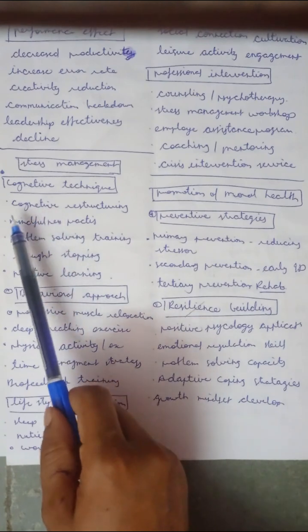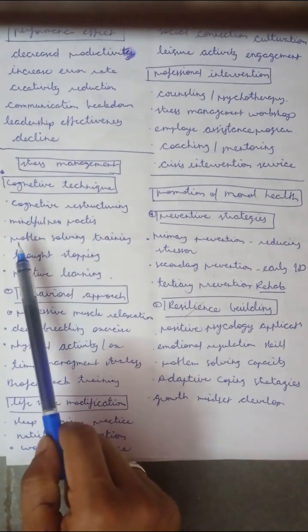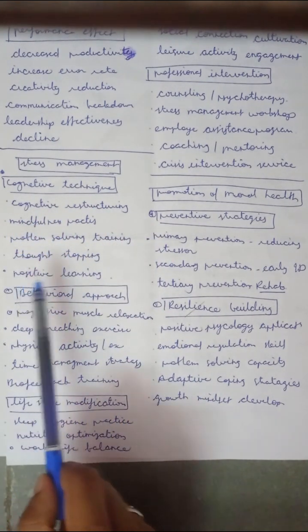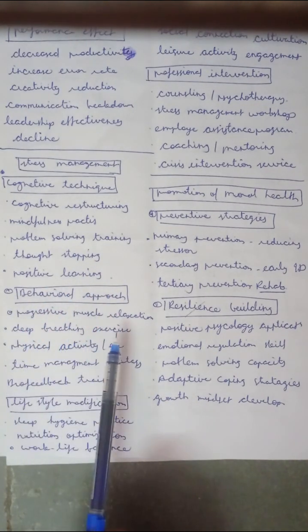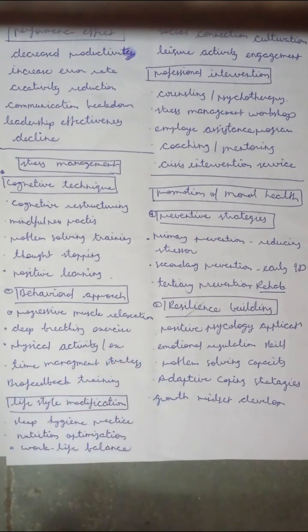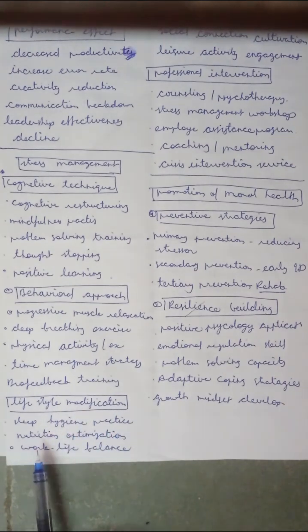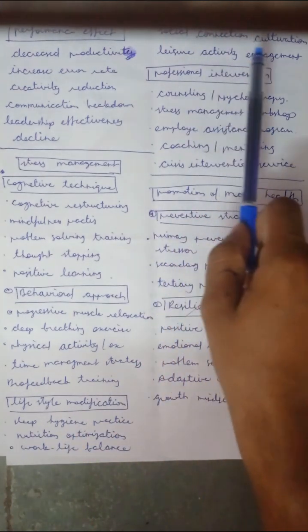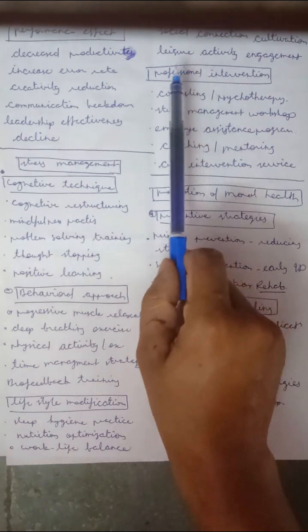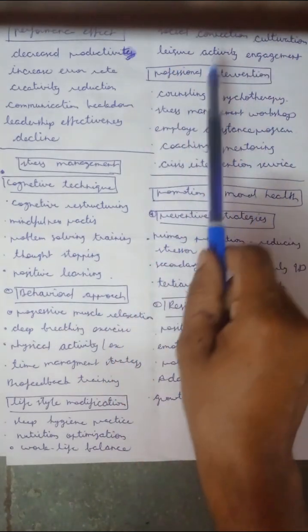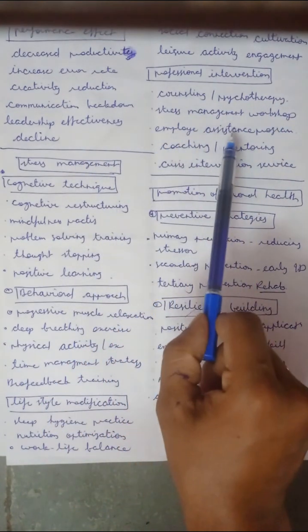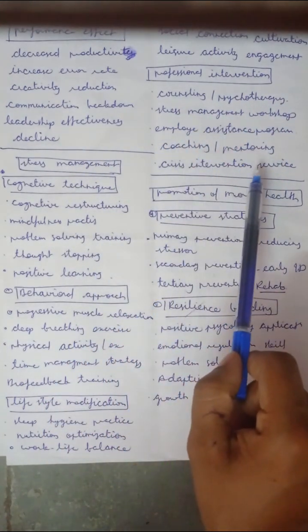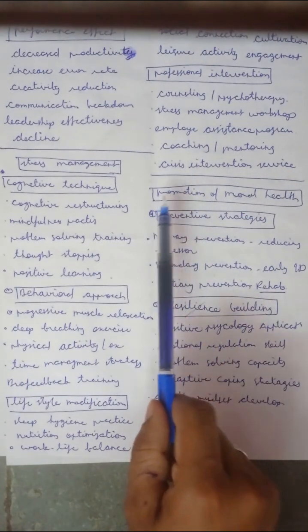For stress management techniques, we have cognitive techniques, behavioral techniques, lifestyle modification, and professional intervention. In cognitive techniques, we have cognitive restructuring, mindfulness practice, problem solving training, thought stopping, and positive thinking. Then the behavioral approach: progressive muscle relaxation, deep breathing exercises, physical activity and exercise, time management strategy, and feedback training. Then lifestyle modification: sleep hygiene practice, nutrition optimization, work life balance, social connection cultivation, and leisure activity engagement. And professional intervention: counseling and psychotherapy, stress management workshops, employee assistance programs, coaching and mentoring, and crisis intervention services.